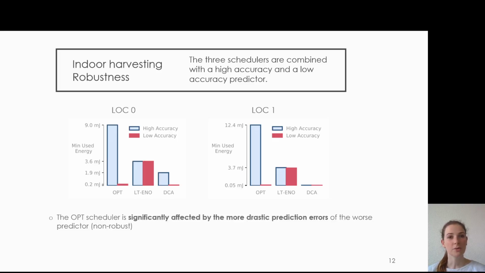On the other hand, the robustness analysis revealed that the LTENO algorithm is more robust, and we can see that its performance remains roughly the same for both the high and low accuracy predictors. This means that the scheduler is not greatly affected by the varying magnitude of prediction errors, and so it is robust, as we had determined in the analysis. Lastly, the DCA algorithm is dominated both with respect to performance as well as robustness by the other algorithms.